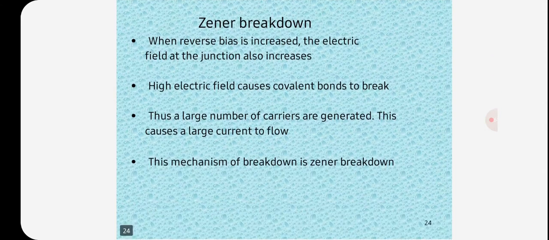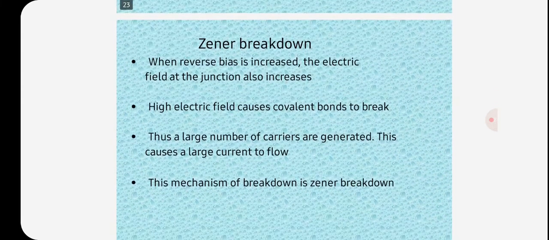So now we go to the Zener diode, that is, Zener breakdown. A normal PN junction diode allows electric current only in forward biased condition. When forward biased voltage is applied to the PN junction diode, it allows a large amount of electric current and blocks only a small amount of electric current.